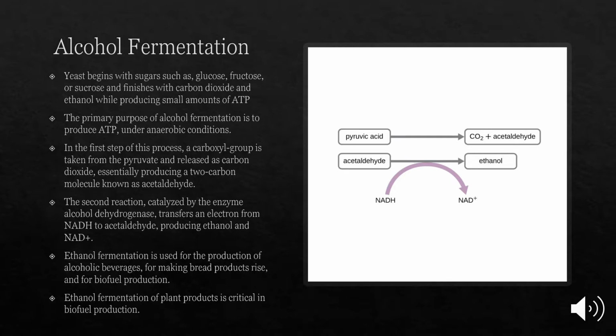The whole process can be broken down into two steps. The first process includes a carboxyl group being taken away from the pyruvate and released as carbon dioxide, which produces a two-carbon molecule known as acetaldehyde. In the second reaction, catalyzed by the enzyme alcohol dehydrogenase, an electron is transferred from NADH to acetaldehyde, producing ethanol and NAD+. Ethanol fermentation is used for the production of alcoholic beverages, for making bread products rise, and even for biofuel production.